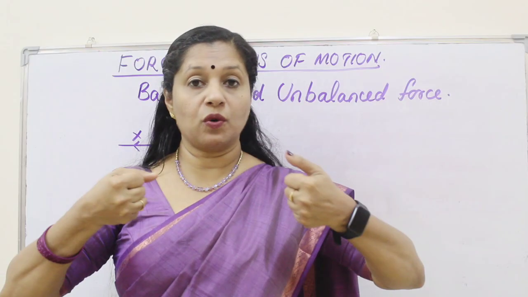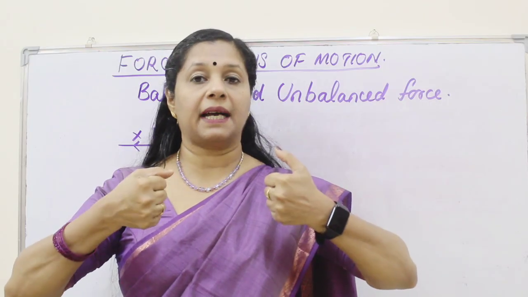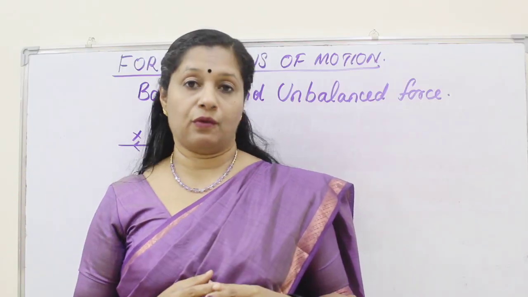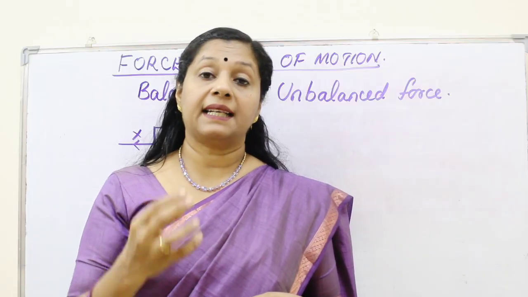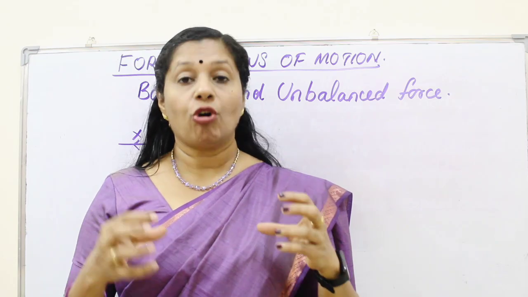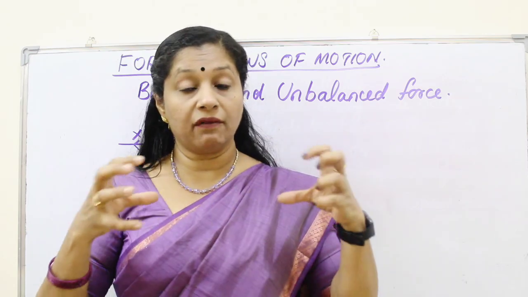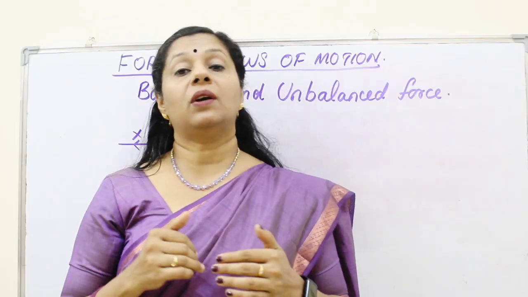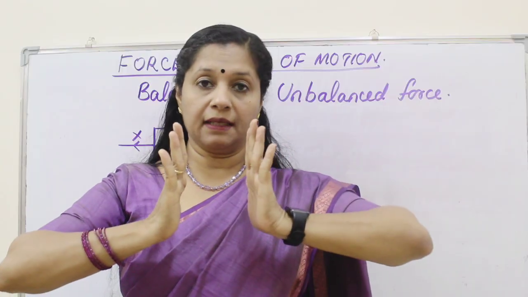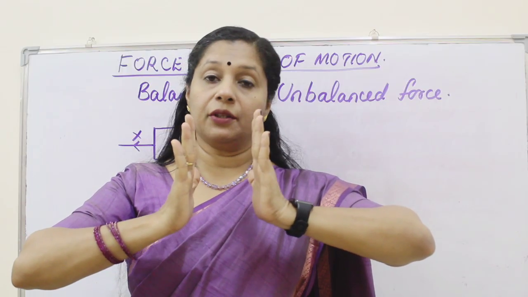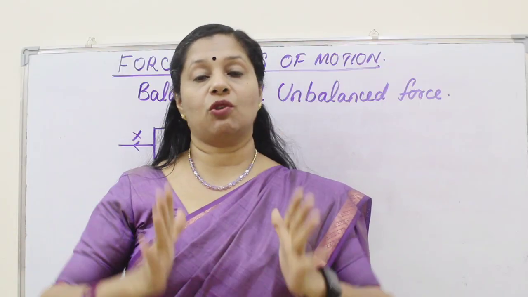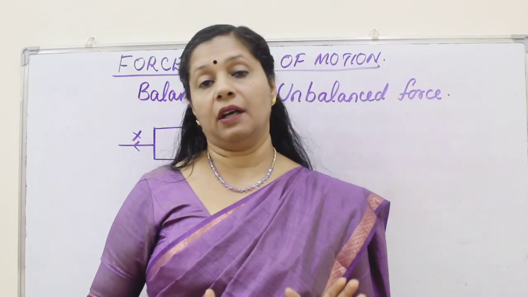And we know that these two forces are equal in magnitude, but they are opposite in their direction. That is what is called the balanced force. When a number of forces acting simultaneously on a body are not bringing about a change in its rest, or not bringing about any change in its uniform motion in a straight line, then we call these forces balanced forces. But take a balloon. If you are pressing the balloon from both the sides using your hands, applying equal force, you know that it can change the shape. So balanced force can change the shape of the object.